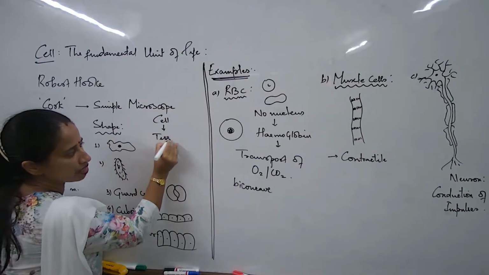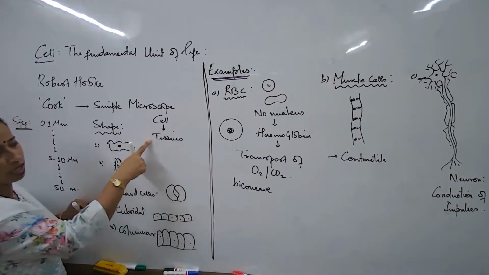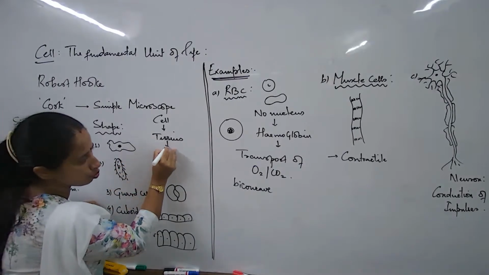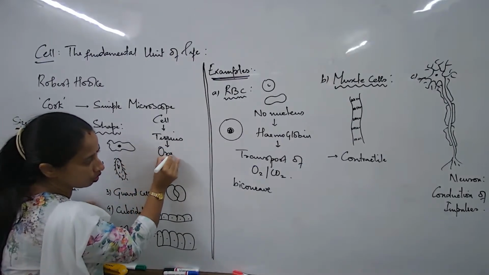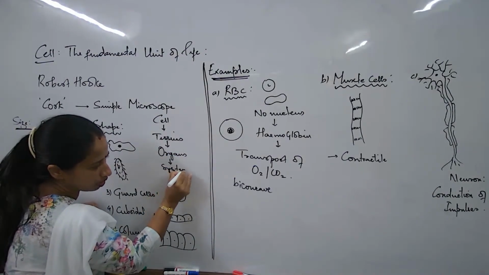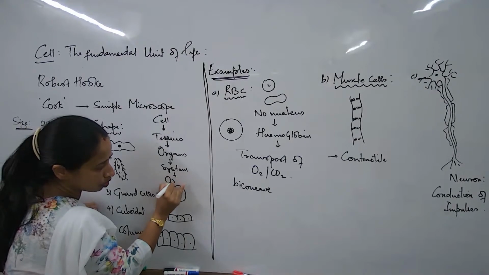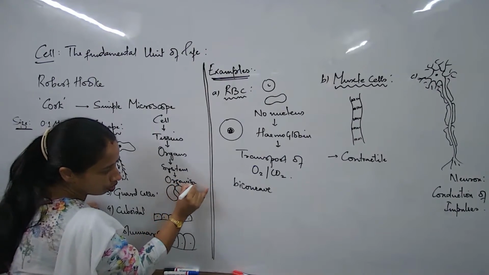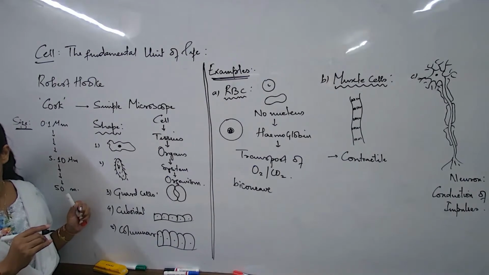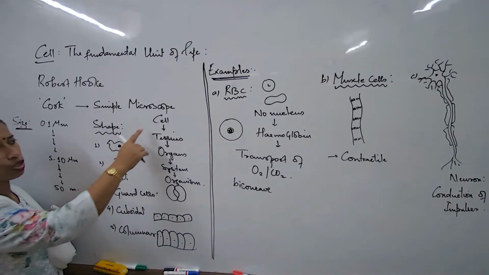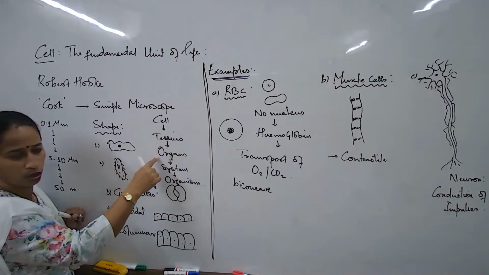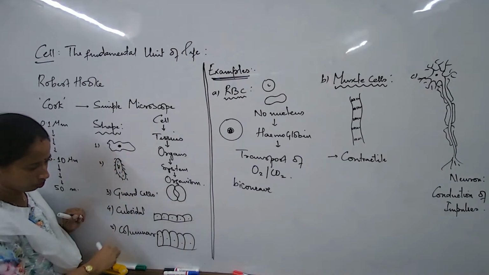The different levels would be: cells will club together, group together to form tissues. The tissues would group together to form certain organs. The organs would group together to form certain organ systems. And the systems would group together to form an organism. Is this applicable for us? Yes. Very much. So we'll learn examples also: cells, and then tissues, and then organ, and then system, and then organism.